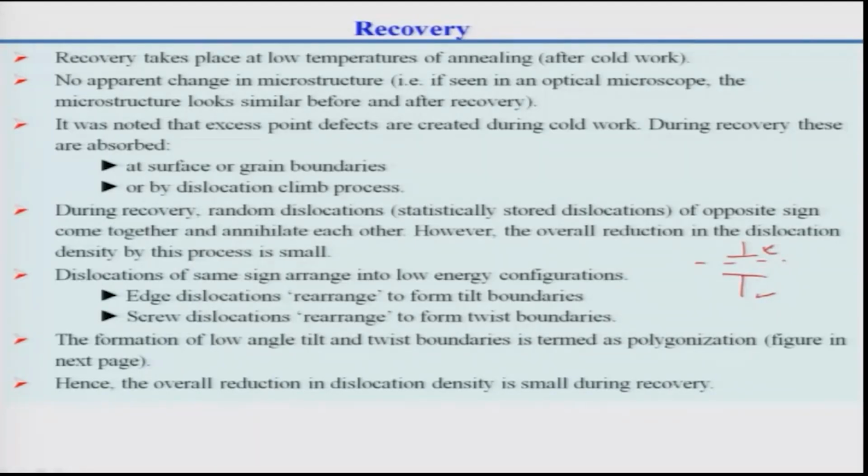But overall, the reduction in dislocation density is very small, although they get removed. Dislocations of opposite sign can come and annihilate. Dislocations of the same sign can rearrange themselves to form tilt boundaries. Screw dislocations can arrange themselves to form twist boundaries. The formation of these low angle tilt boundaries or twist boundaries is known in the literature as polygonization. This will lead to an overall reduction in the stored energy.